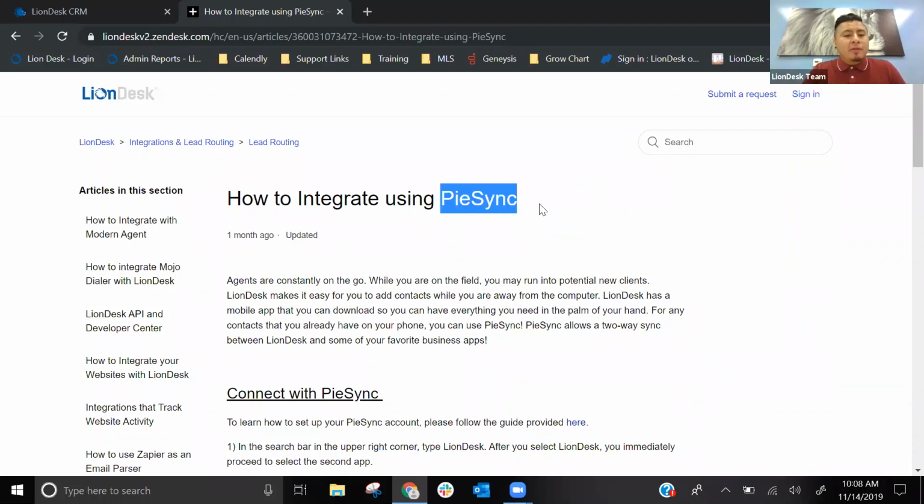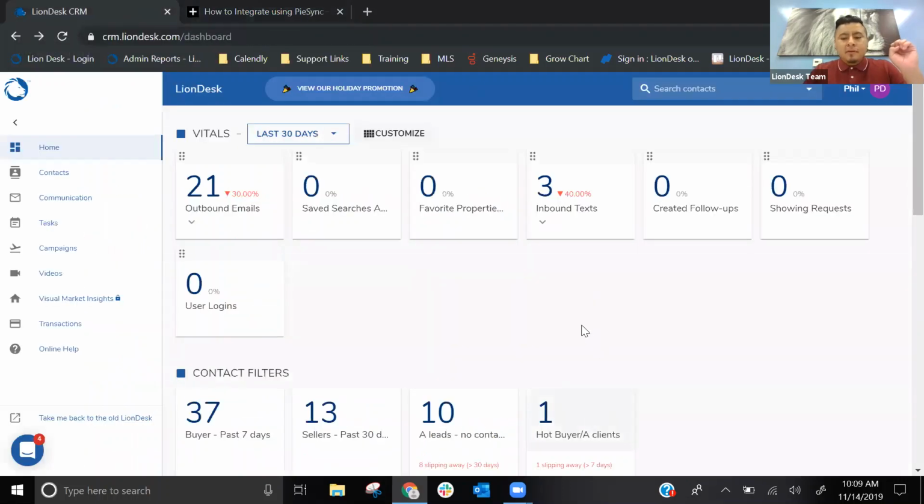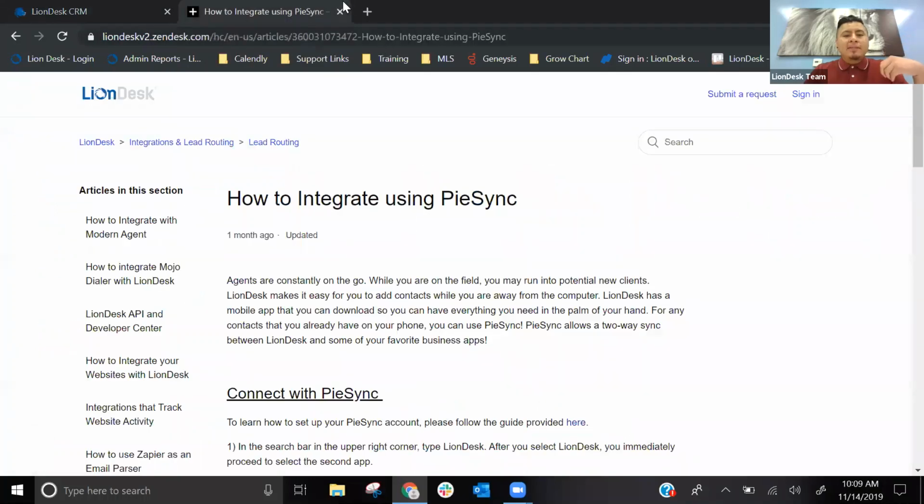You are able to sign up for the system. It does give you a 30-day free trial. That way you can integrate with your iCloud and your LionDesk account. To have it consistent, though, you would need to upgrade. That way it constantly does send that information into LionDesk. So that's the only way we'll go about uploading with PieSync.